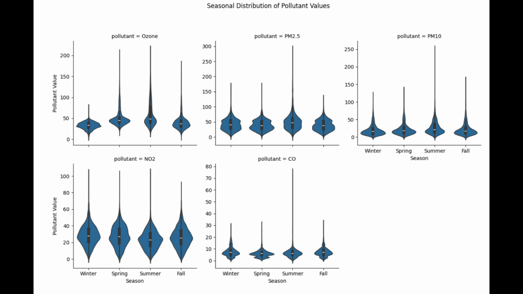EDA6 shows the values of each pollutant across seasons. Each violin plot shows the range of each pollutant values and shows variability. The main takeaway here is ozone, PM2.5, and PM10 all have a larger range in the summer, showing more fluctuation, which points to more unstable and potentially worse air quality. Cooler seasons show a tighter range, meaning cleaner and more stable air overall.